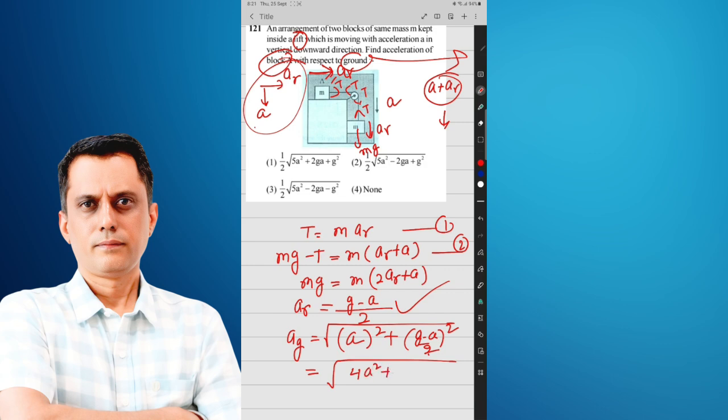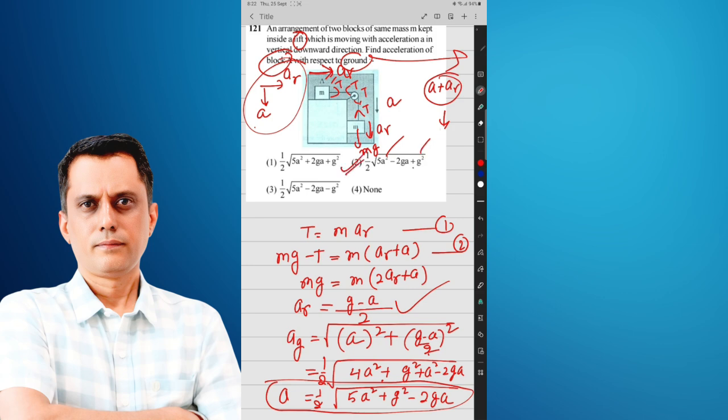Then it is under root of, therefore, LCM लेते हैं, 4a square plus the whole square is g square plus a square minus 2ga, and the LCM is 4. 4 को बाहर निकालना, it is 1 by 2 in the bracket, in the under root. 4 plus 1, it is 5a square plus g square minus twice of ga. That is the net acceleration of the upper block with respect to ground. According to the options, 5a square plus g square minus 2ga, the second option is correct.